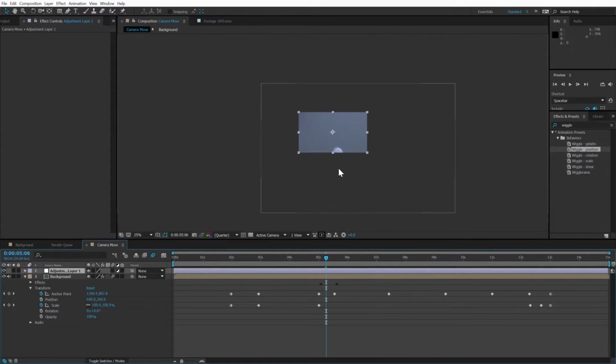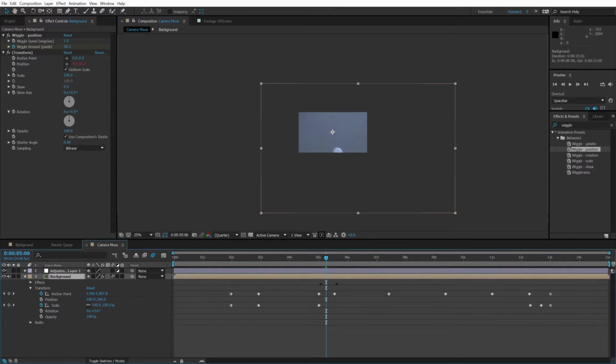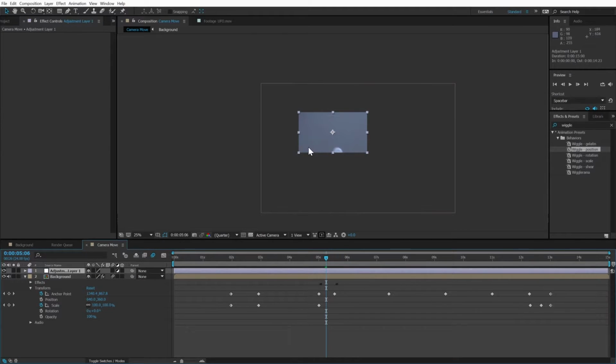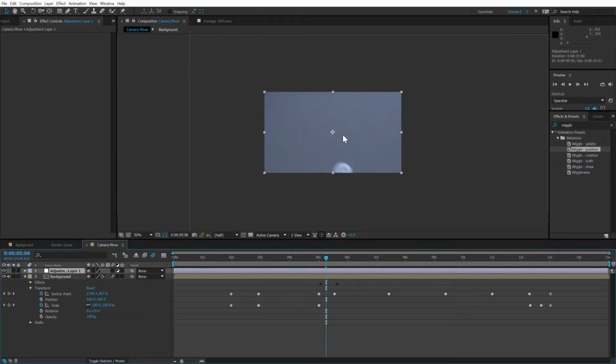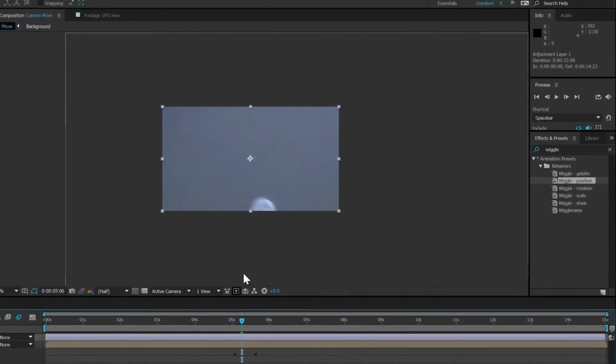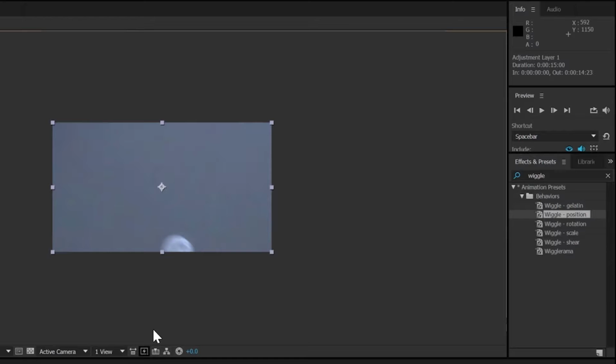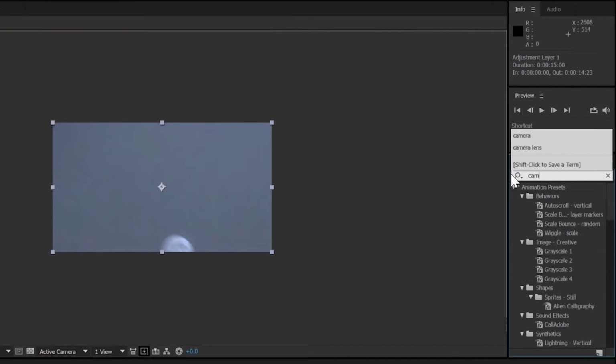Whereas if we applied an effect directly to the 4K background layer, it would be much slower to calculate since that background layer is so large. So the adjustment layer is more convenient, and in this case will save us a lot of render time as well. The first new effect to add will be our friend the camera lens blur effect.